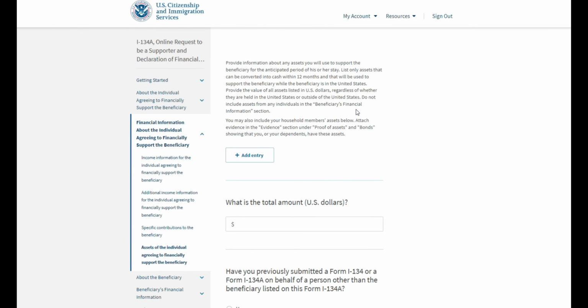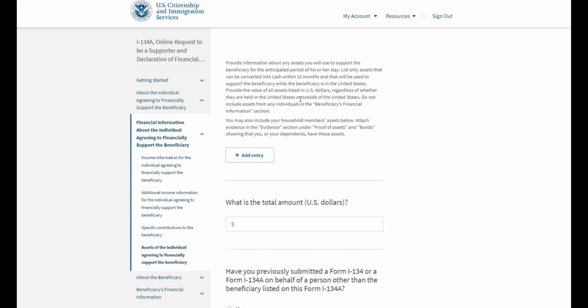And here you will be asked to provide any assets that you would like to be made available during your supporting period. Some of the assets that can be used in this part are things like your checking and savings accounts. Any additional assets can include your house, maybe vehicles if you have more than one. However, you should know that your income will be weighed more heavily than the availability of assets. And in addition, if you have sufficient income to support the beneficiary, then assets are supplemental.